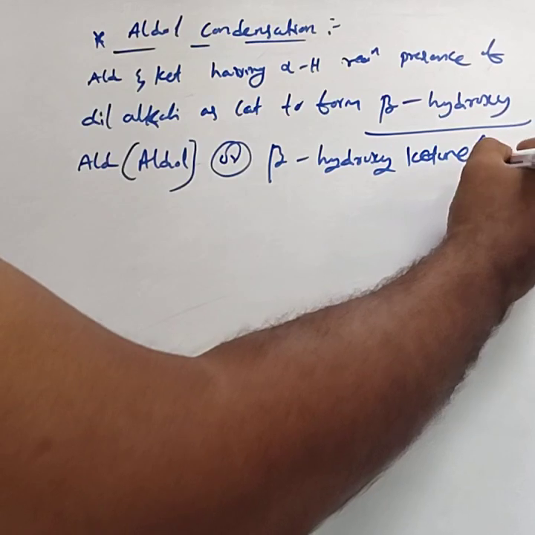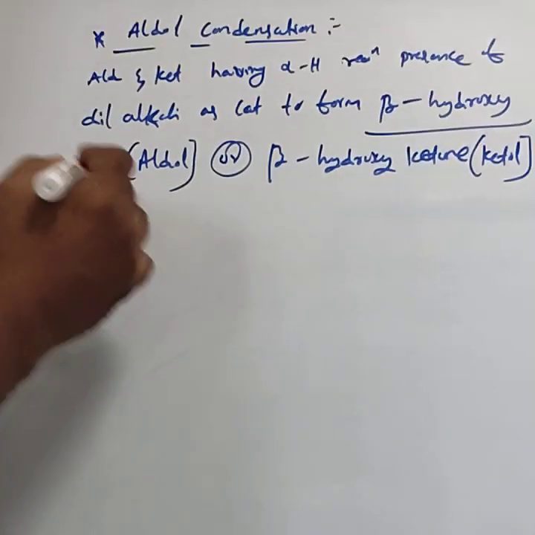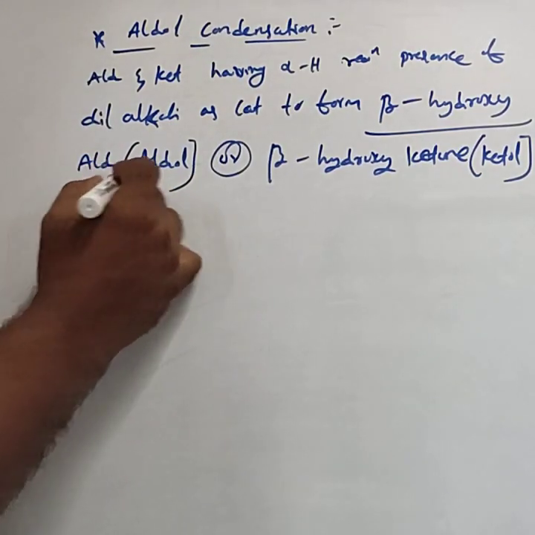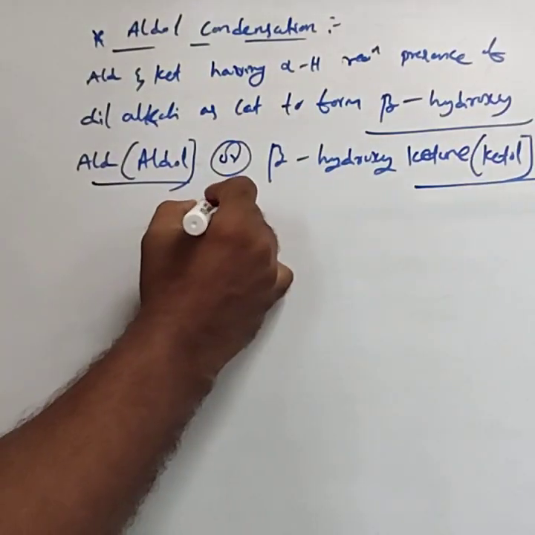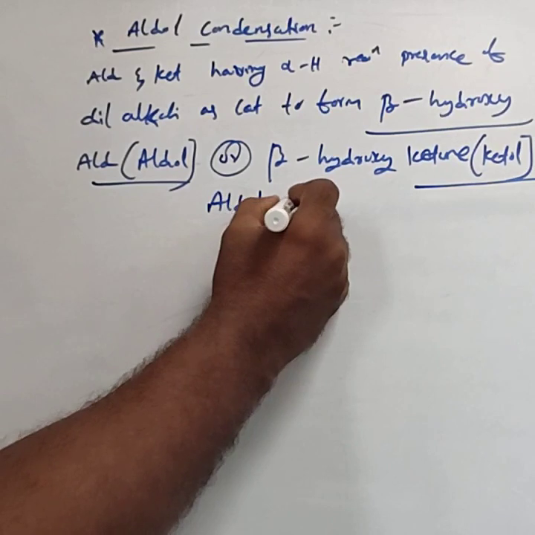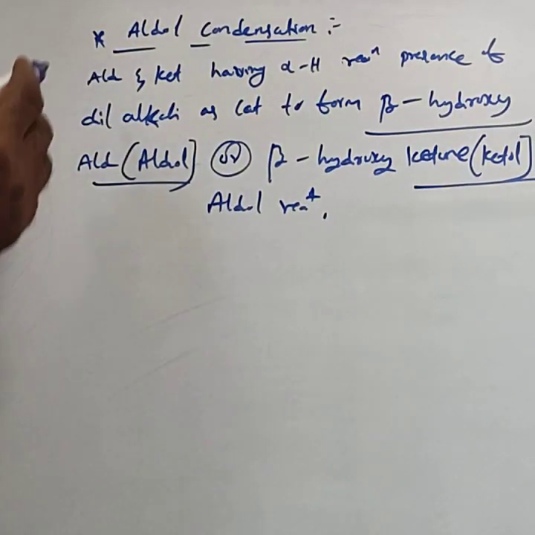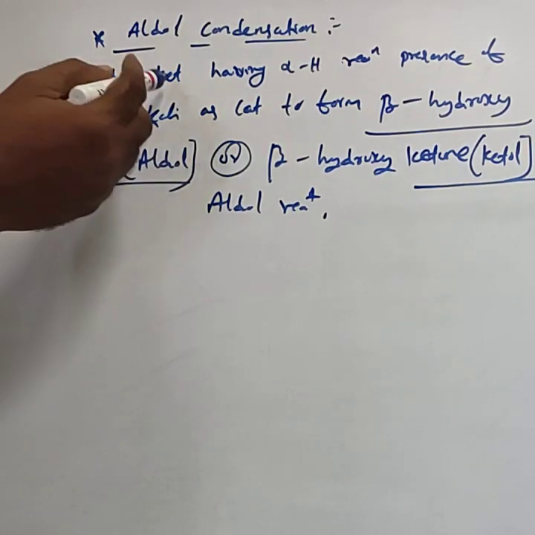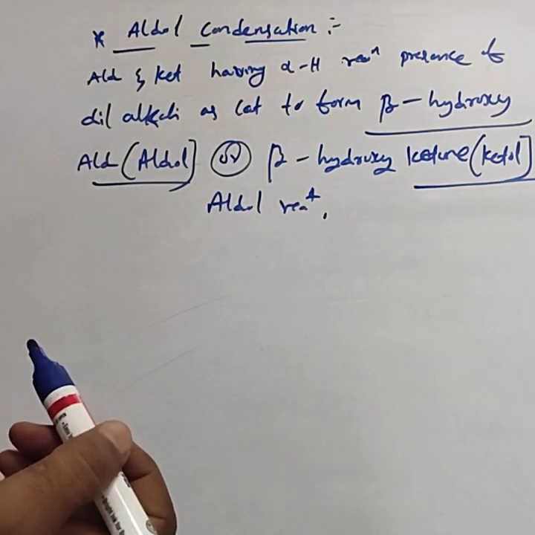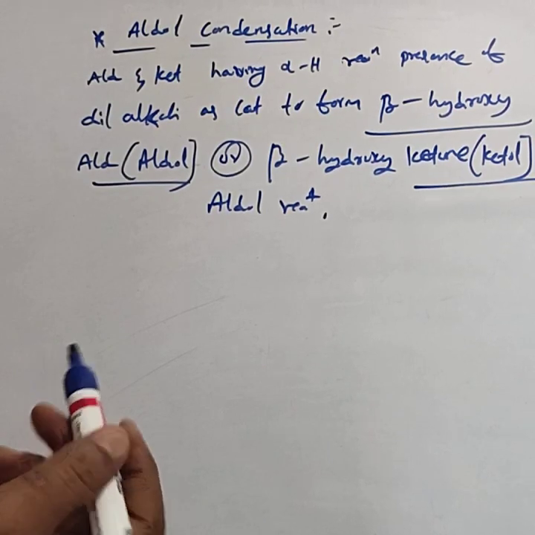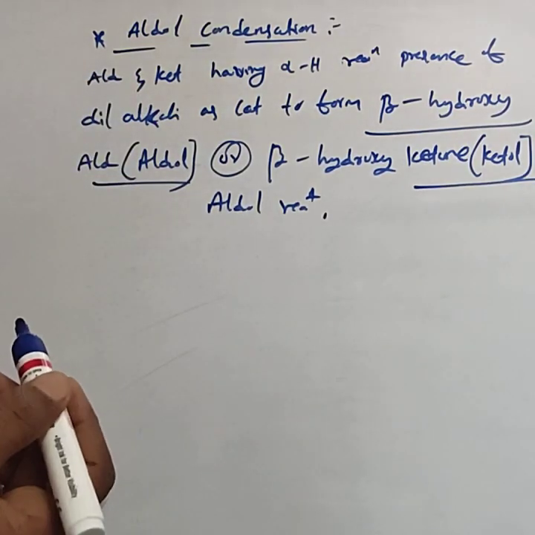This reaction is called the aldol reaction. Up to the formation of aldol and ketone, we call it the aldol reaction. Aldol reaction is very important: aldehyde and ketone having alpha hydrogen atom react in the presence of dilute alkali.